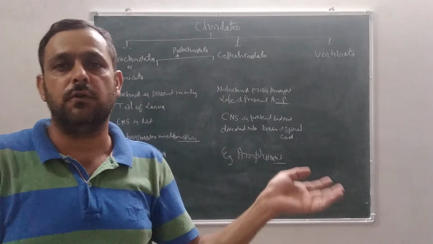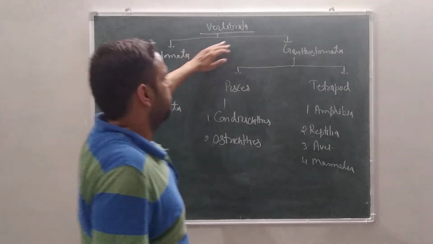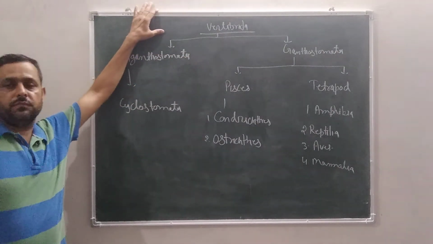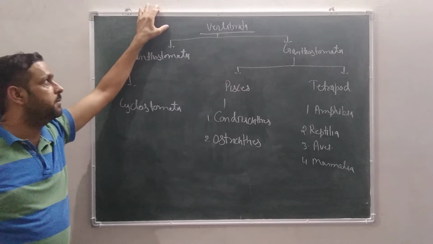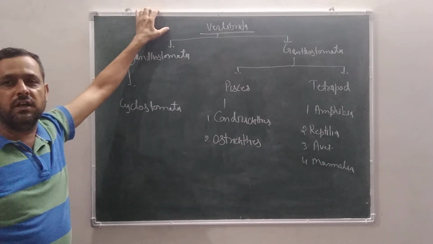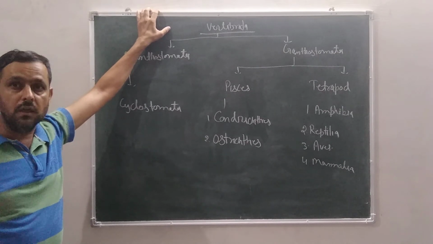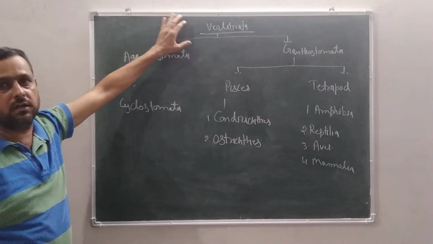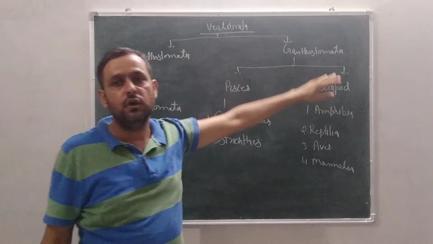This is the classification of vertebrata. Phylum is chordata, and chordata is divided into three parts: urochordata, cephalochordata and vertebrata. Vertebrata is a subphylum, and it is divided into two parts: agnatostomata and gnatostomata.